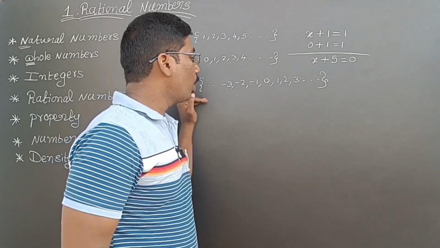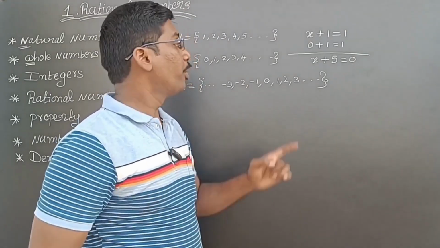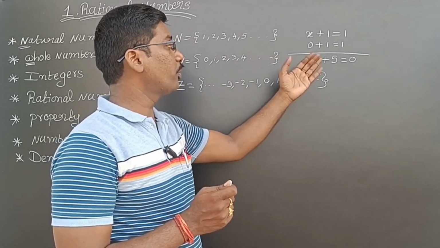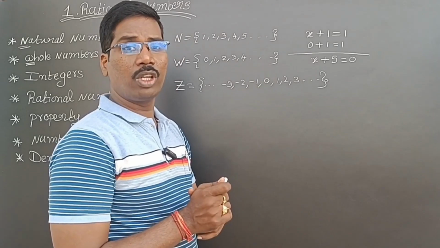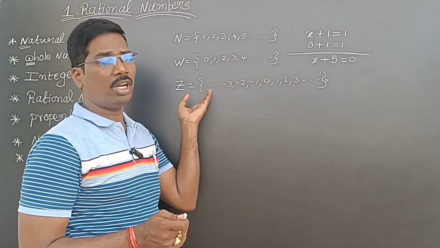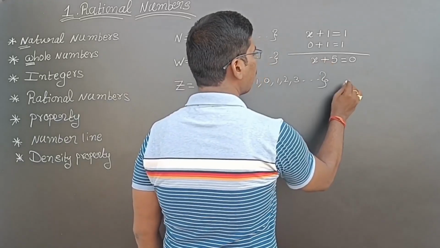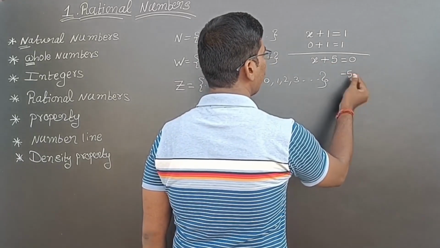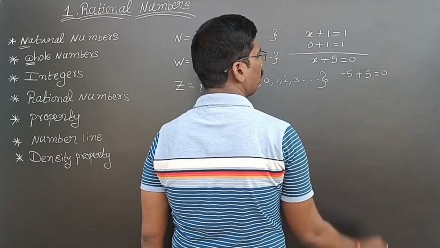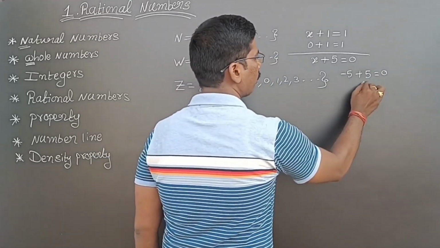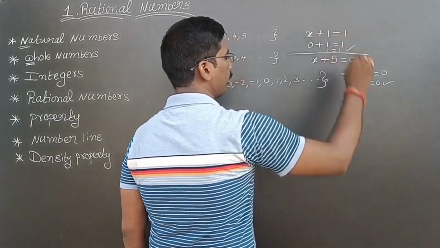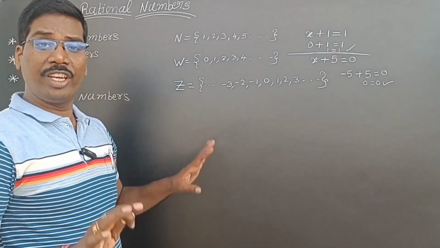Okay. Now we got the new system. Now we have to check whether this equation is satisfied, because this equation is not satisfied by whole numbers. So we have to check the new system. Now see, in this minus 5 is there. Now instead of x, I will substitute minus 5. So minus 5 plus 5 is 0. That is equal to 0. So 0 is equal to 0. Satisfied. Here also 1 is equal to 1. Satisfied.